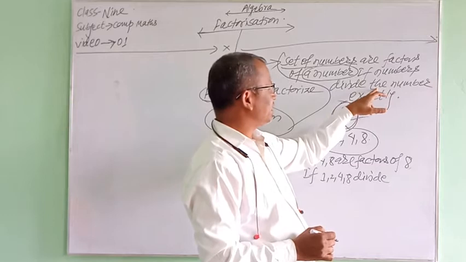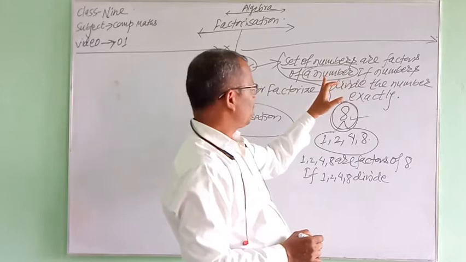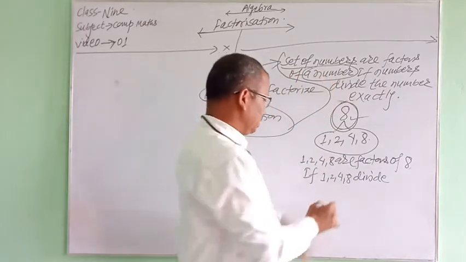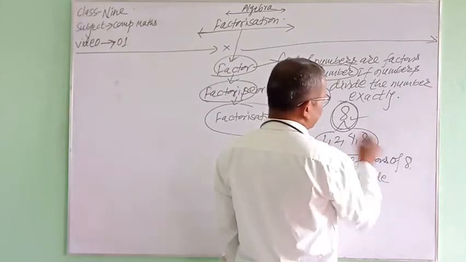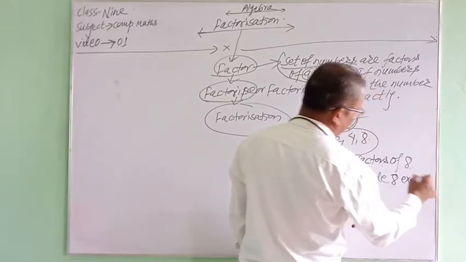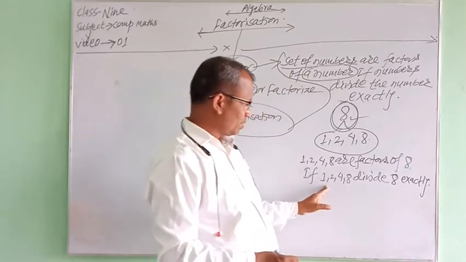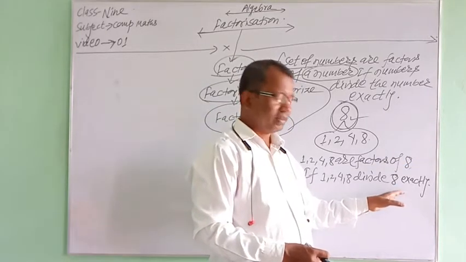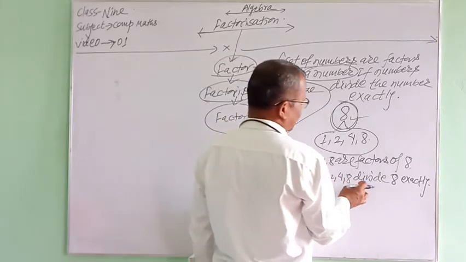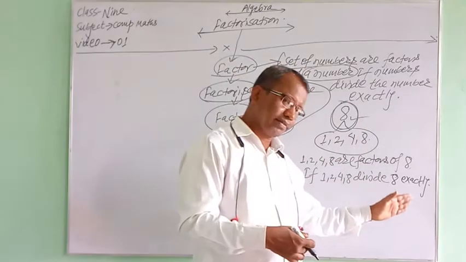It is saying not these numbers, but this number. If 1, 2, 4, 8 divide 8 exactly, these are factors of it. If they do not divide 8 exactly, these cannot be factors of 8.